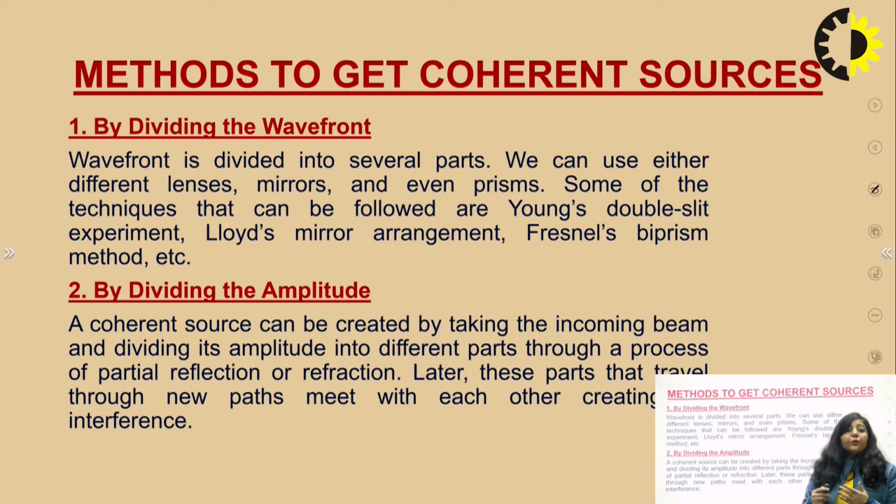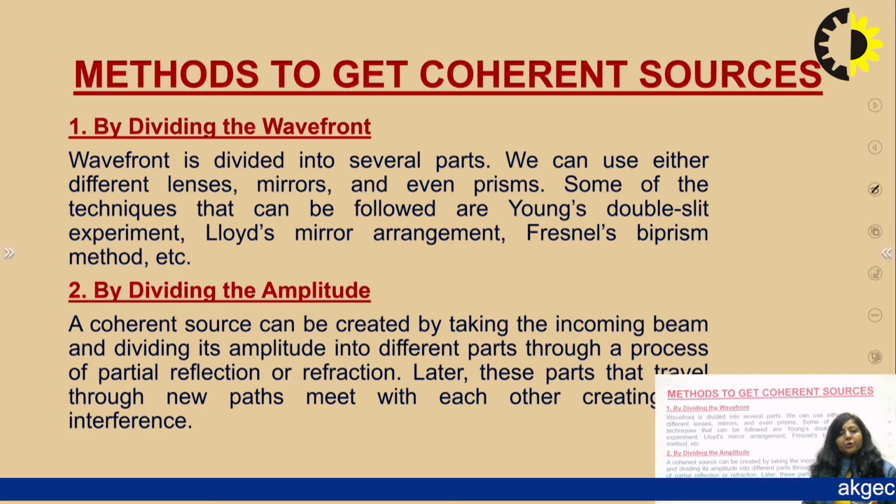Whether the thin film is of uniform thickness or non-uniform thickness, you will see the interference pattern in those thin films. That interference pattern is obtained by the division of amplitude of light. The amplitude of a single ray will be divided into multiple rays, reflected and transmitted rays. Since all those rays are generated from the same ray or same source, they will be coherent in nature. So that is the method to get coherent light by the division of amplitude of light.